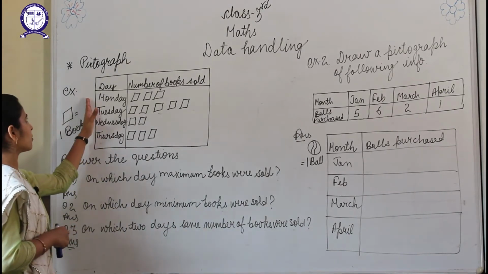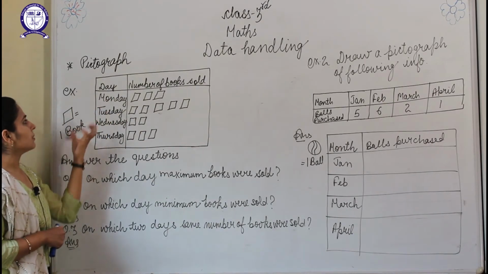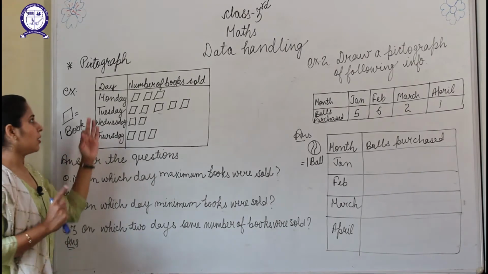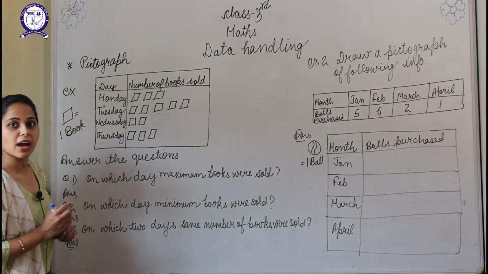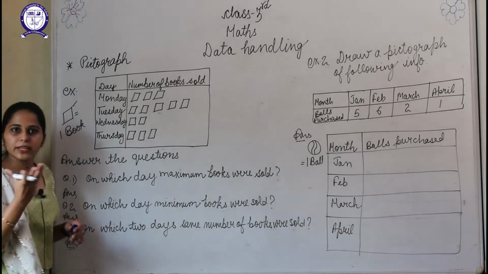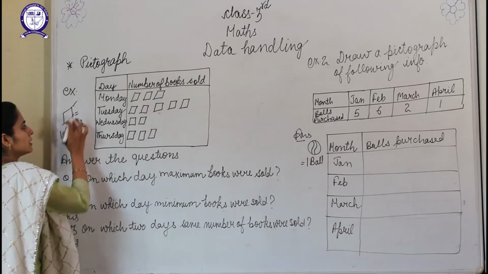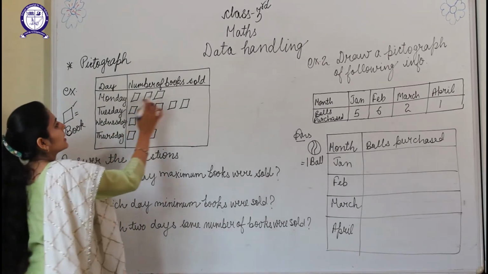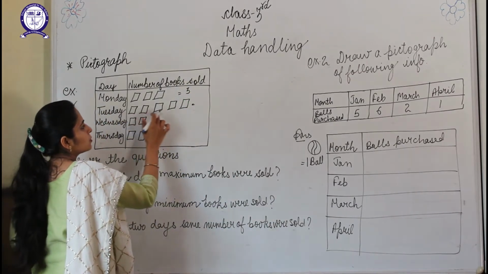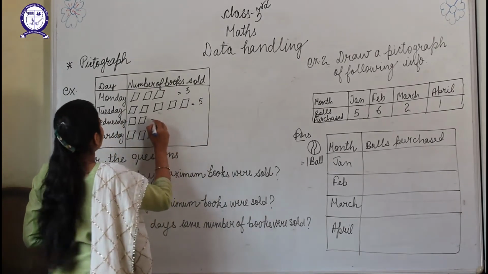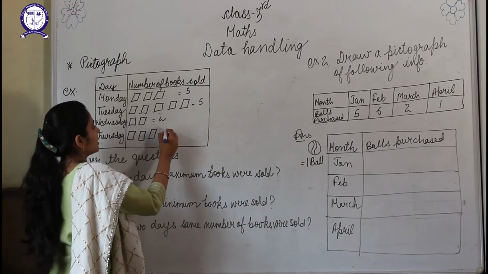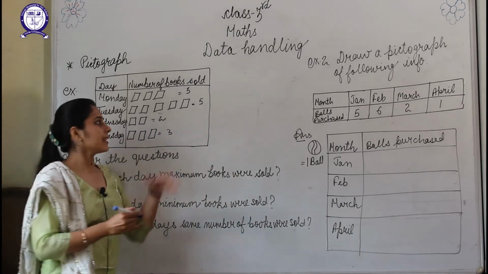Here we are having a pictograph of some books sold by a shop. So 4 days are given of the week. On these days, these number of books are sold. First you have to look at the sign you have taken is equal to how many objects or things. Here we are having books, so this sign is equal to 1 book. So Monday, how many books were sold? 3. Tuesday, how many were sold? 1, 2, 3, 4, 5. On Wednesday, how many books were sold? 2. And on Thursday, how many books were sold? 3. You can also write like this.